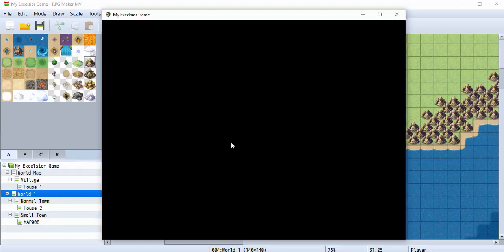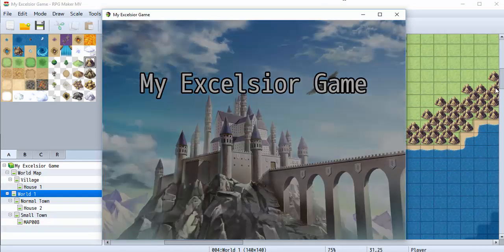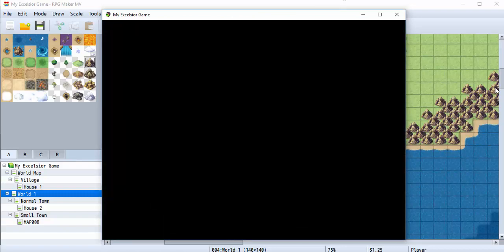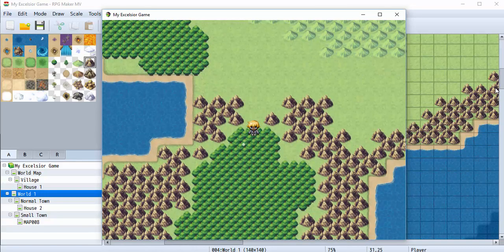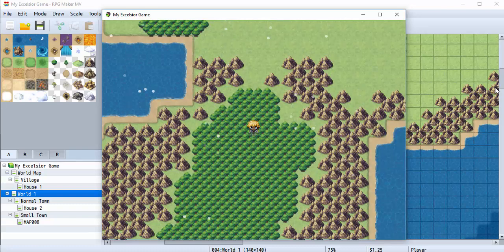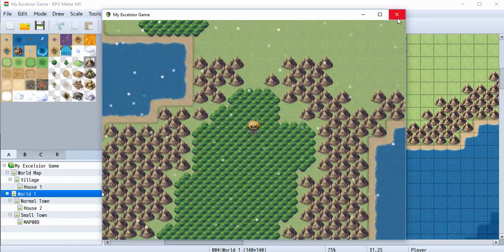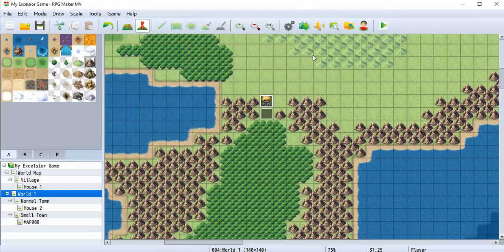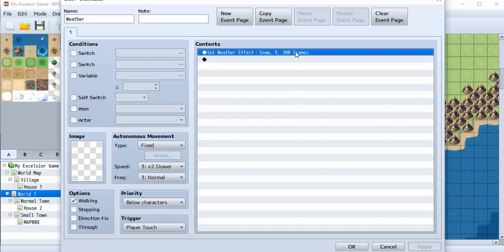I should probably also turn enemies off, but boom. There's the snow. And it will just continue to snow. And so there's all kinds of things that you can do with the screen here.